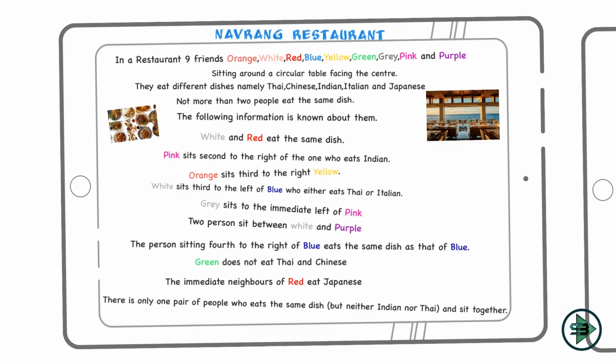What more is known about the dishes? Not more than 2 people eat the same dish. So Thai can be eaten by a maximum of 2 friends. Similarly, Chinese can be eaten by a maximum of 2 friends. So you cannot have 3 friends, like red, blue and yellow, eating Chinese. Chinese can be eaten by a maximum of 2 friends. Similar is the case with the rest of the dishes.